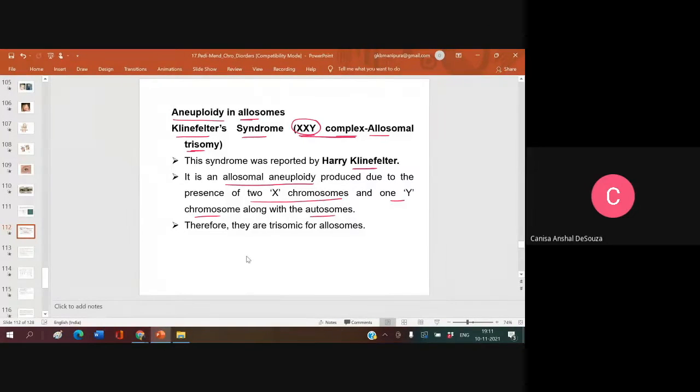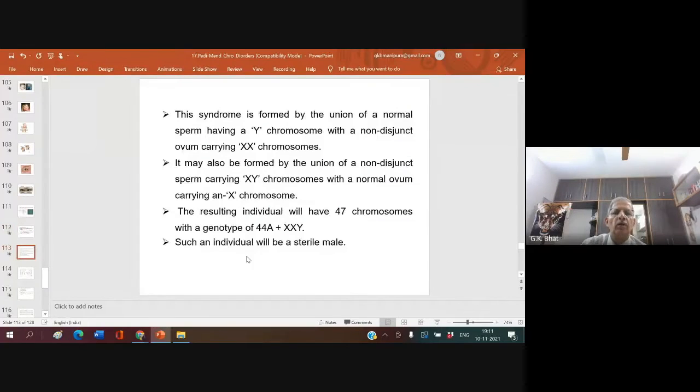Yes, sir. So this syndrome is found, very important sentence, by the union of a normal sperm having Y chromosome with a non-disjunct ovum carrying XX chromosome. The ovum has XX chromosome, and the sperm has Y chromosome.